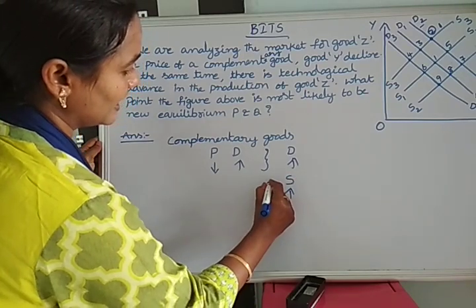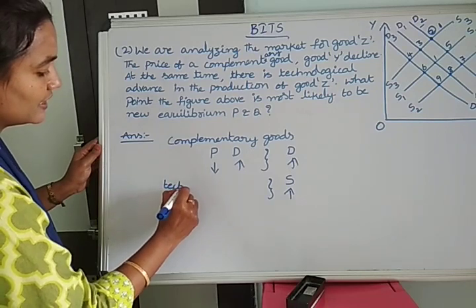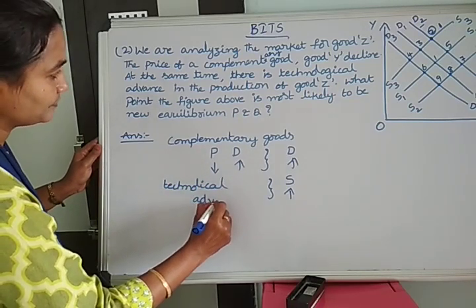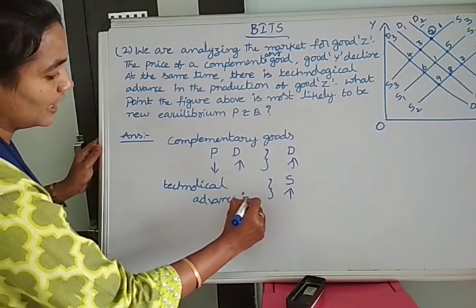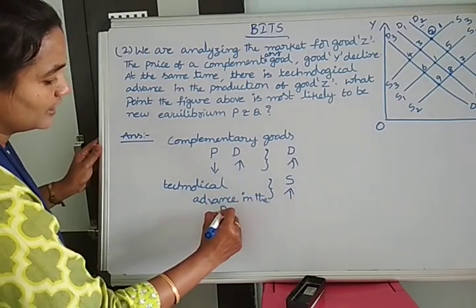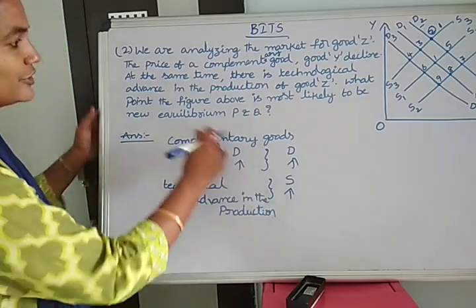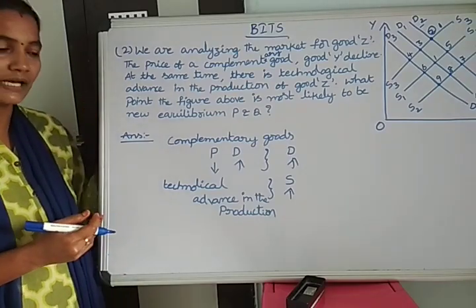Demand is increased and supply is also increased. The main reason is technological advancement. Then which point is most likely to be the new equilibrium price and quantity?